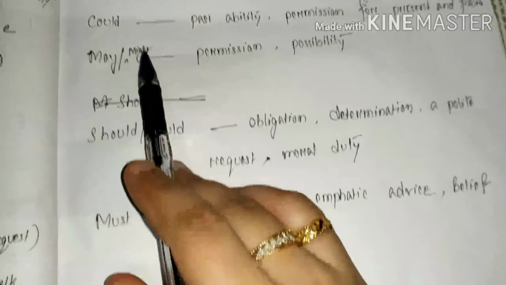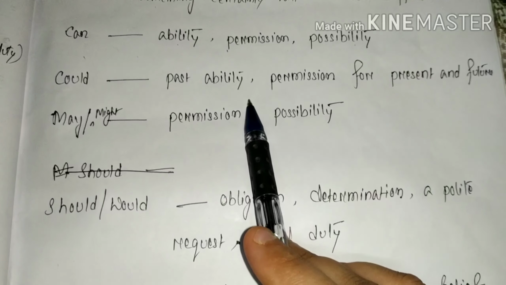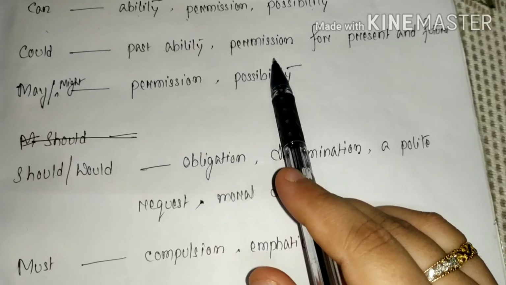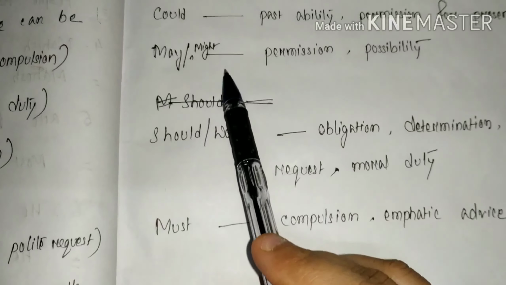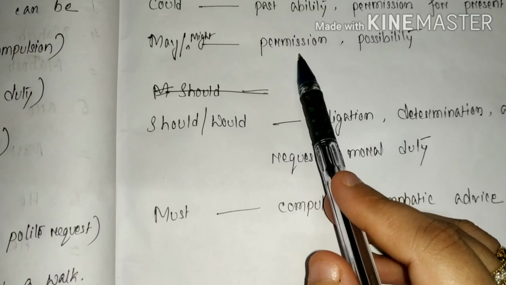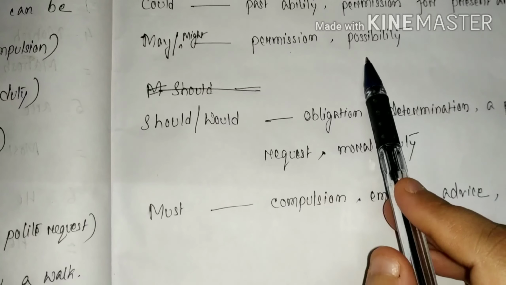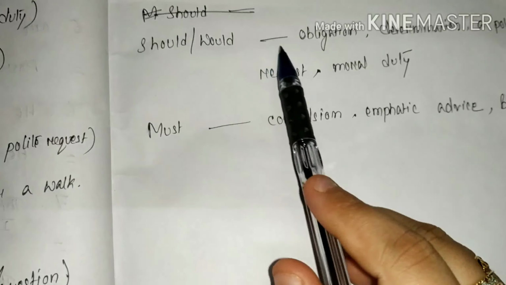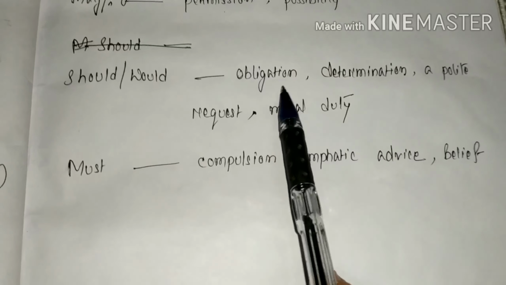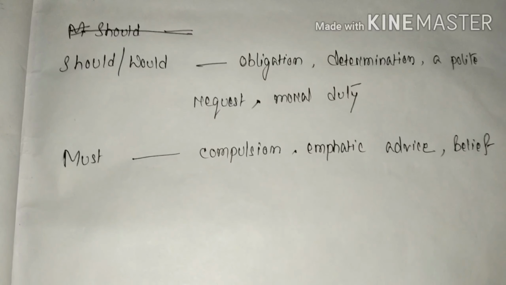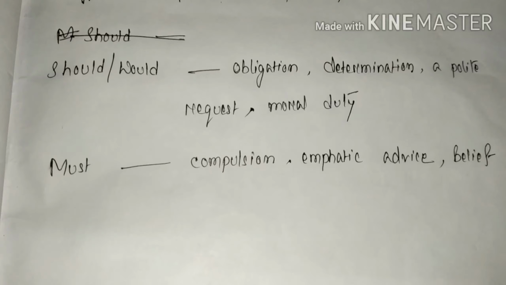Could, see here, past ability, permission for present and future. Then see may, might, it also signifies permission or possibility. Again should and would, it expresses obligation, determination, a polite request or moral duty.